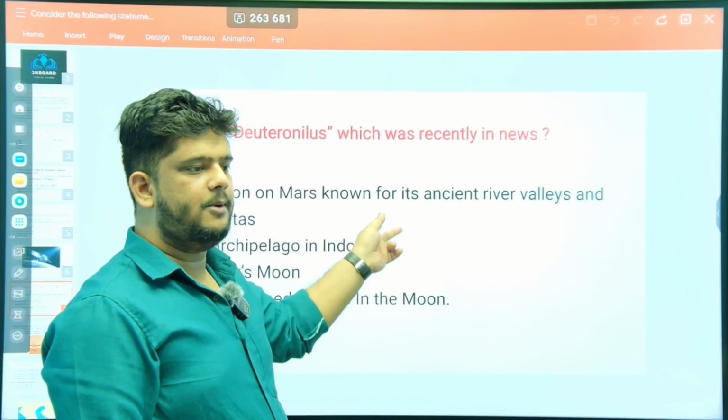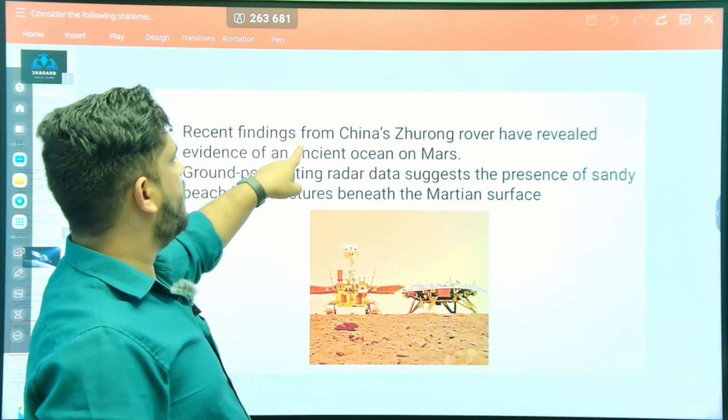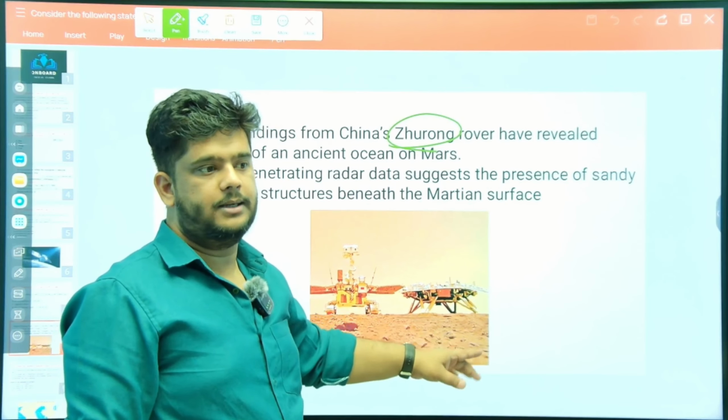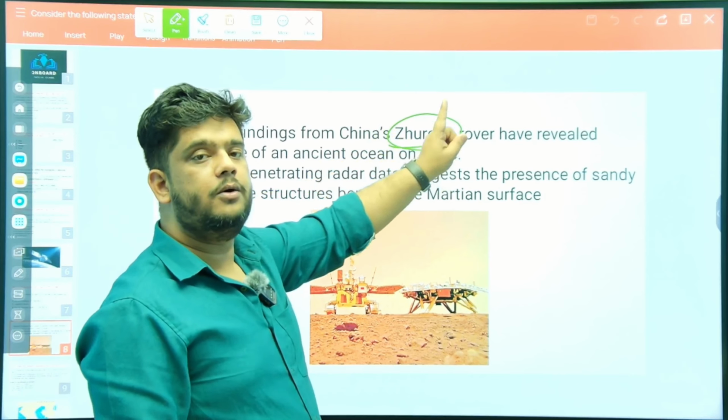And why are we studying about this? It's because, as you can see here, of recent findings from China's Zhurong rover. There is a rover of China by the name Zhurong. It revealed evidence of an ancient ocean on Mars. So this is Mars. There was an ocean on Mars, and that was revealed by China's Zhurong rover.